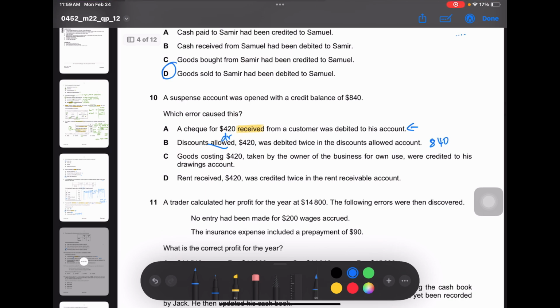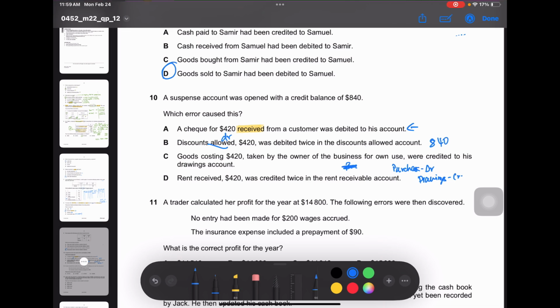Next, goods costing $420 taken by the owner of the business for own use were credited to his drawings account. Okay. So this is goods costing $420. Purchase would be debit, and drawings would be credit.